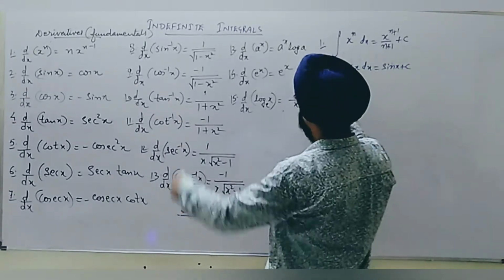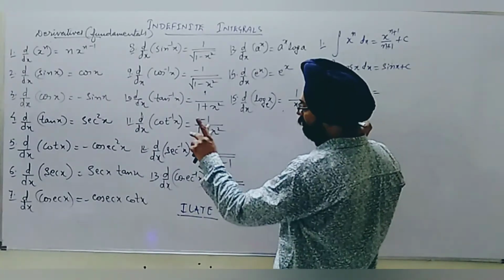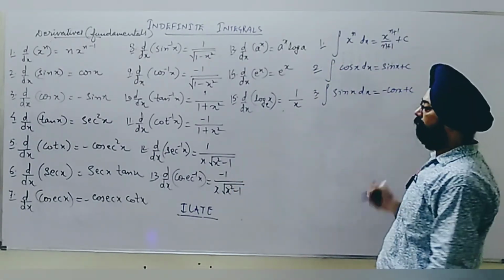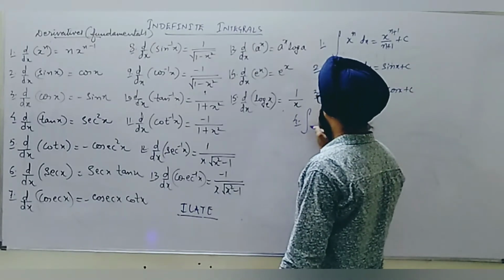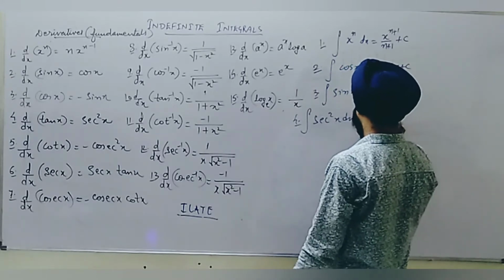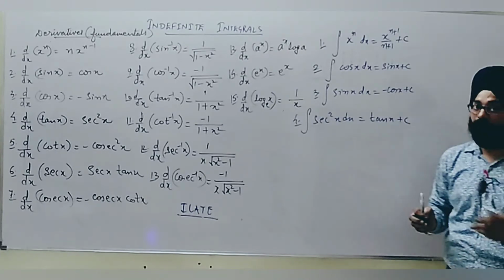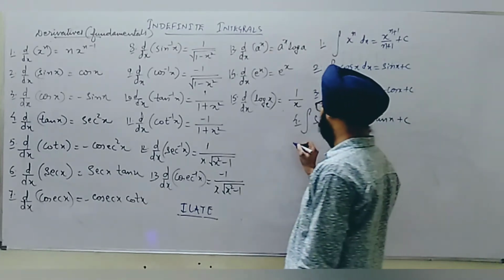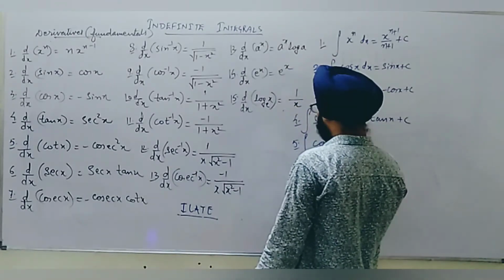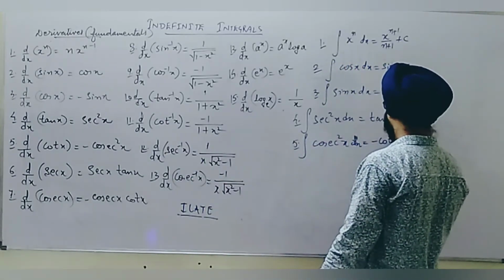Recently we could see an example. Third one, integration of sin x, we will take the basic function, no minus or plus sign, so that's why we get minus cos x plus c on the right hand side. Fourth one, integration of sec square x, the direct answer would be tan x plus c. So every time whenever we are using this formula fundamentally, you have to think of the primitive, from which function we have obtained this differentiation. Fifth one, cosec square x, its integration is minus cot x plus c.